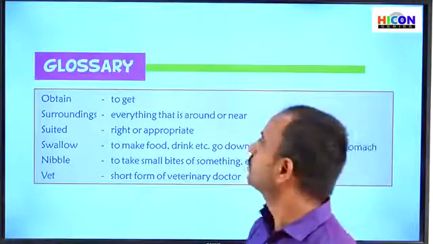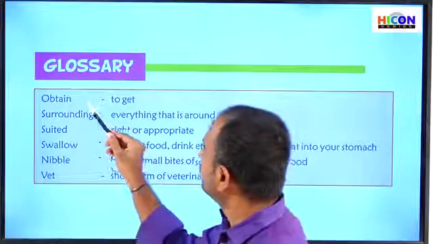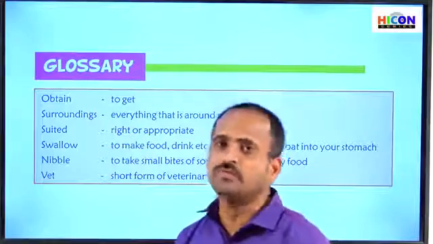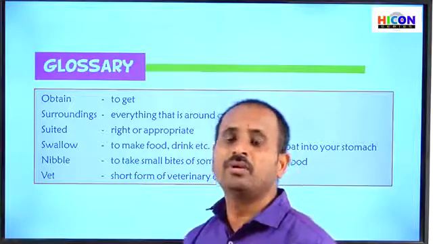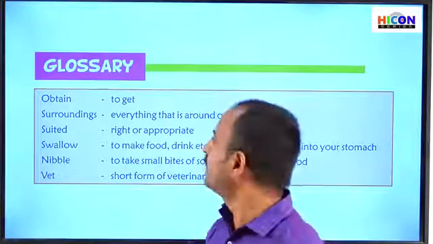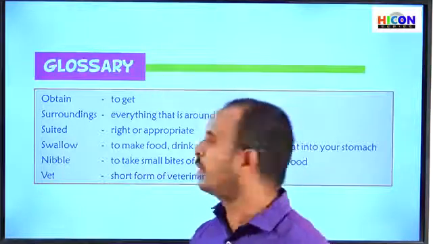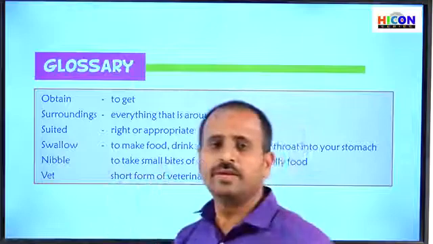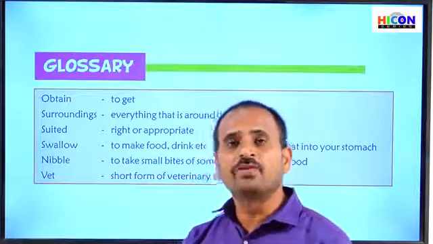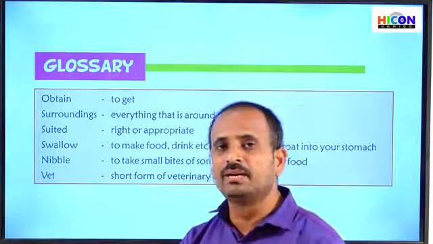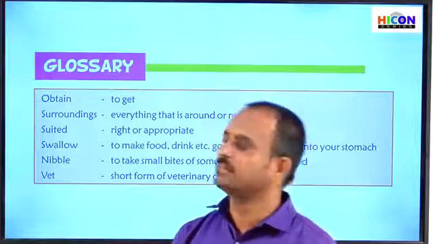Children, go to the next section, that is the glossary. In this, they have given some hard words, that means the words which you may find hard while learning this chapter. Let us see the first word, obtain. What is obtain? Obtain means to get. For example, we will obtain milk from the cows. It means we will get milk from the cows.